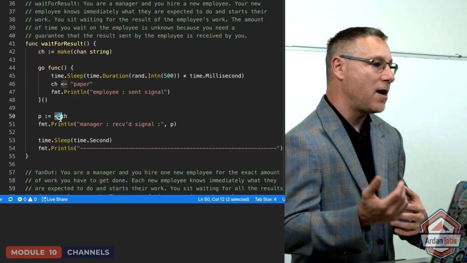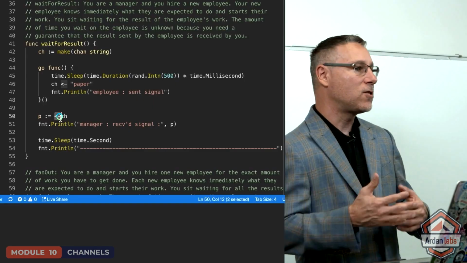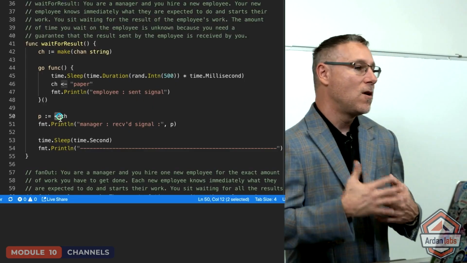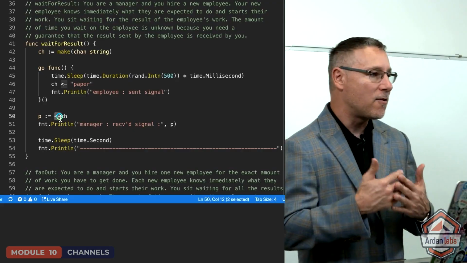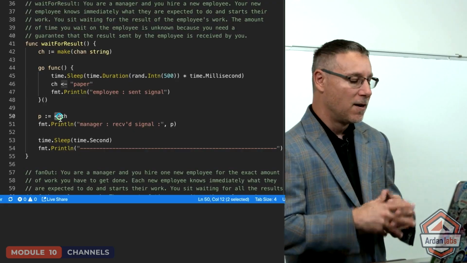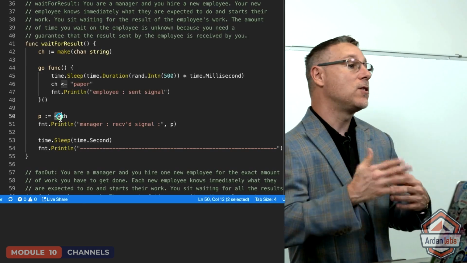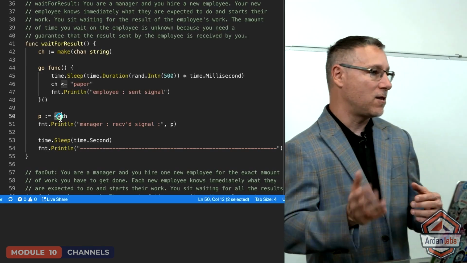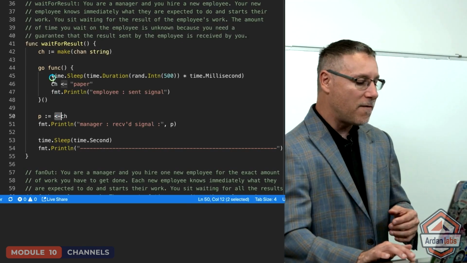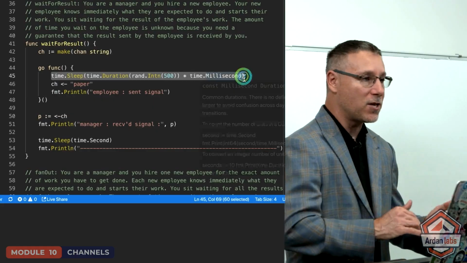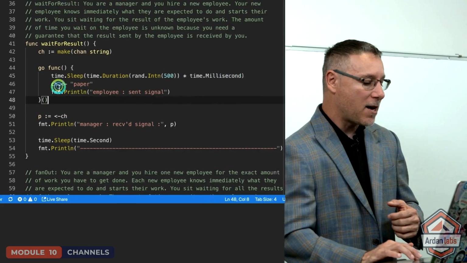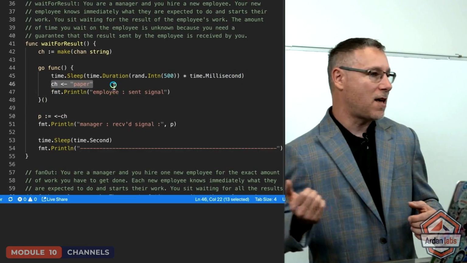We're now blocked in a receive, but remember, this is a channel that gives us guarantees. So the send and receive have to come together, and the receiver happens before the send. So here we are, we're blocked on 50 waiting. How long are we waiting? We do not know. That's part of the guarantee. It's an unknown latency. So eventually this time.Sleep finishes. The work is done, and that Go routine wants to now send us that result.